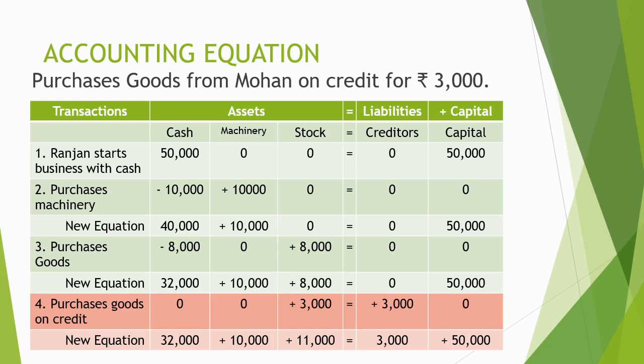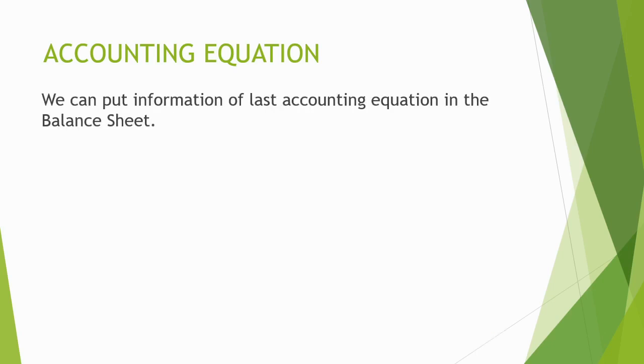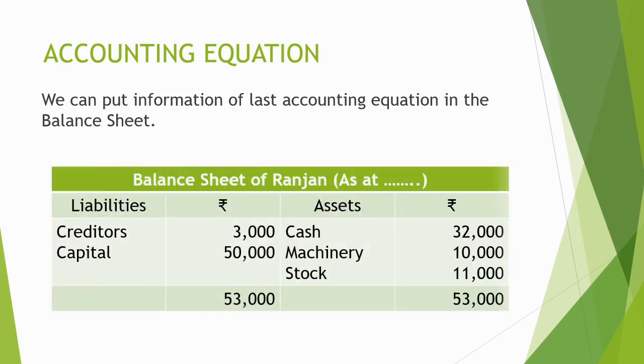In the start, I told you we develop the accounting equation to study the effect of the transaction on the main components of the balance sheet. So from the last accounting equation data, we can prepare a balance sheet. And the balance sheet can be presented like this. On the left hand side, all liabilities, external and internal: creditors rupees 3,000 and capital rupees 50,000. On the right hand side, all assets: cash rupees 32,000, machinery rupees 10,000, stock rupees 11,000.